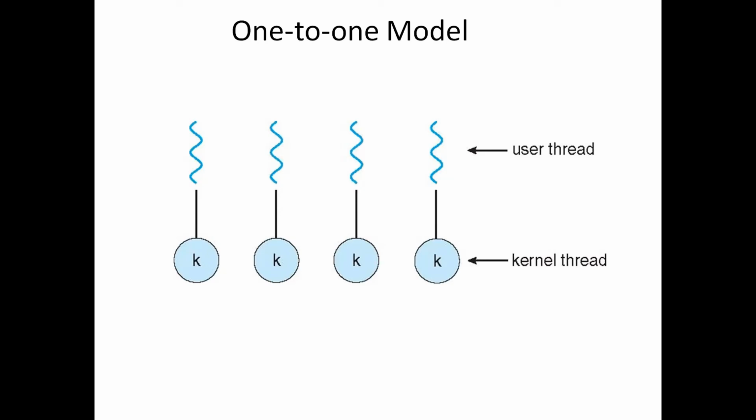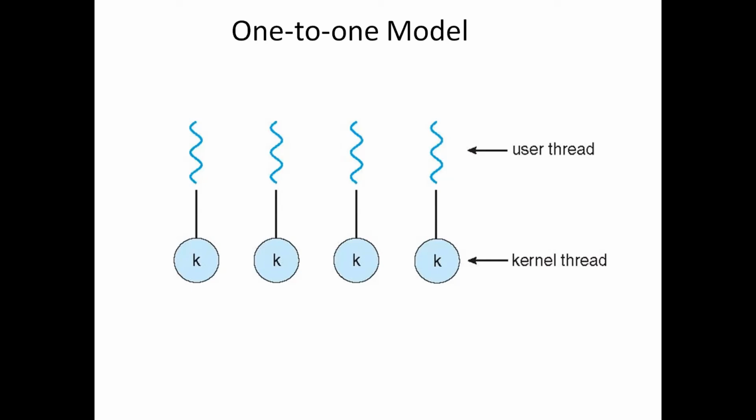Most implementations of this model restrict the number of threads supported by the system. However many user threads we have, that many kernel threads also need to be created, and that automatically burdens the performance of an application. So the number of threads a system can have will be restricted by using this model.